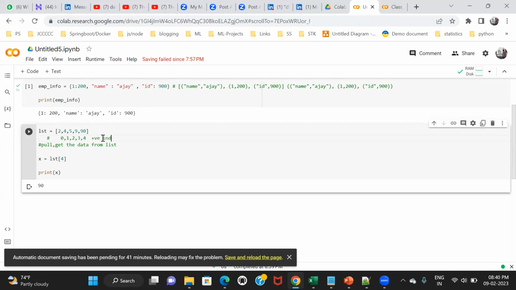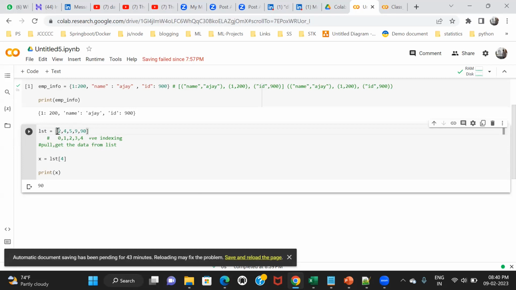So in positive indexing, we are beginning from the 0 index and approaching towards the end: 0, 1, 2, 3, 4, like this. I can also start from the last, so here we have two directions.